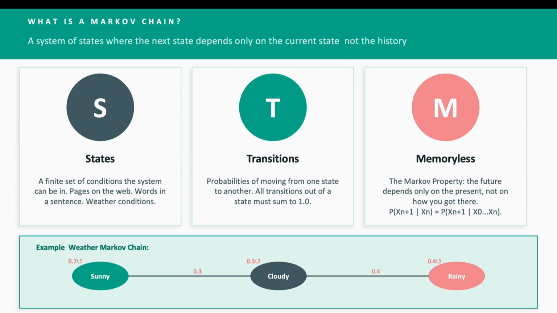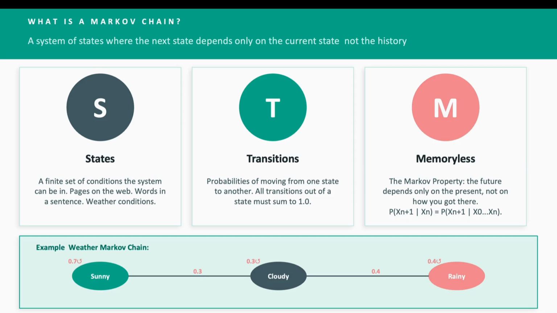This is the Markov property, and it's the most important concept. The future depends only on the present state, not on how you got here. Not on yesterday, not on the last week. So it's sunny today. The probability of rain tomorrow is the same whether yesterday was also sunny or whether it has been raining for a week straight.